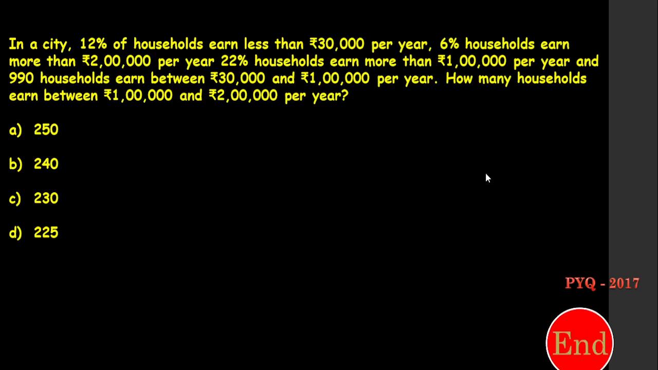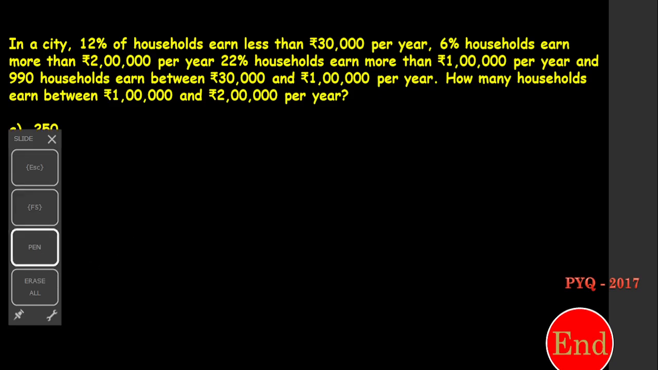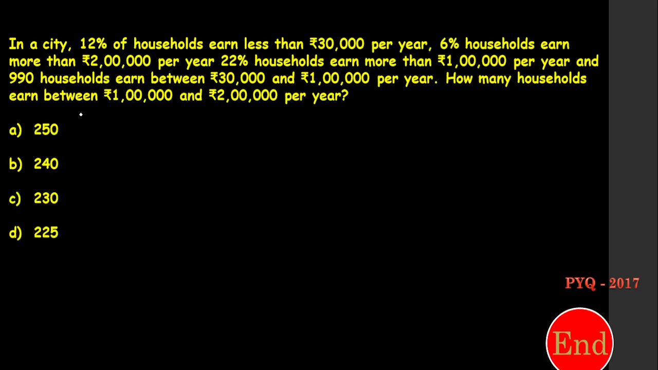Okay. Look at this question. In a city, 12% of households earn less than 30,000 per year. 6% households earn more than 2 lakhs per year. 22% households earn more than 1 lakh per year, and 990 households earn between 30,000 and 1 lakh per year. How many households earn between 1 lakh and 2 lakh? That's what I need to find. So I need to first write one by one statement.